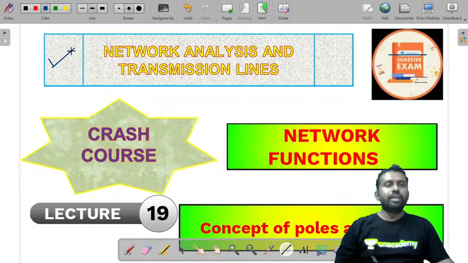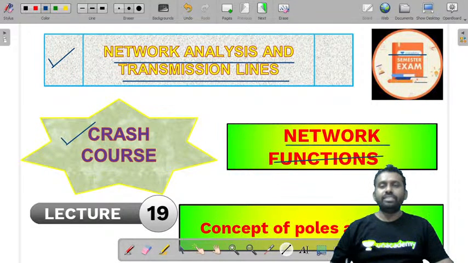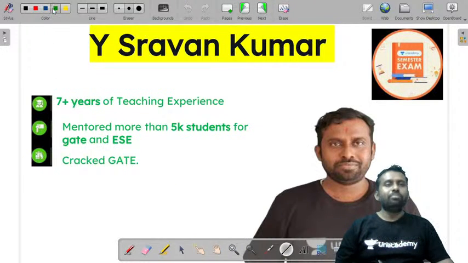The course that we are dealing with is network analysis and transmission lines. It's a crash course, and the topic is network functions. Here today we will learn about the concept of poles and zeros. Before that, let me tell you about myself.